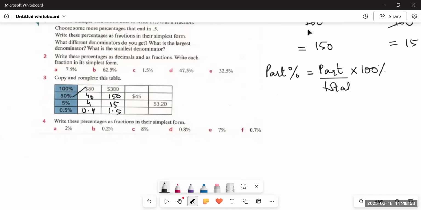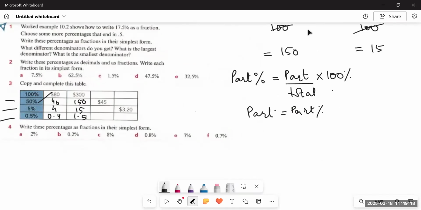And then we have to calculate the part. So what we do, the one we were doing right now, is we take the percentage of any part, like we were given 50%, 5%, 0.5%. These are the percentages. We take the percentage and we multiply it by the total. We get the part. Like what we did, we multiplied 80, which was the total, with the percentage of a part, which was 50%. See, we got the part that was 40. So if we have to find out the percentage of 40 out of 50, we will get 50%.